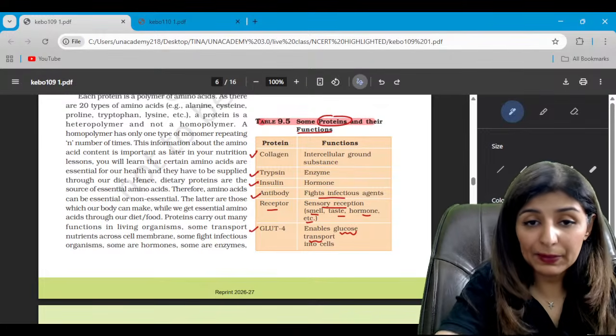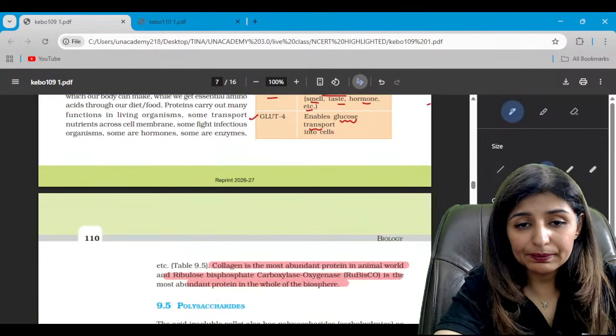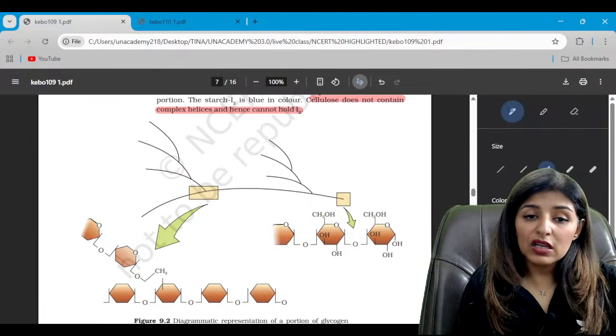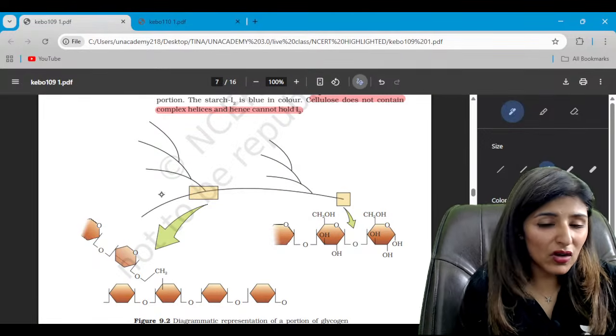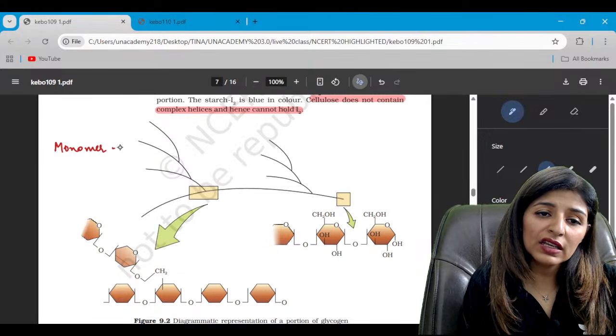Are we clear here? Very important table. Now, coming here, this is the structure of glycogen. So glycogen is a highly branched structure. What is the monomeric unit, guys? Monomeric unit of glycogen is glucose,